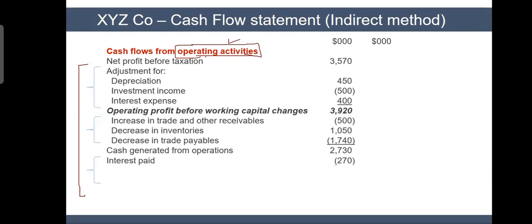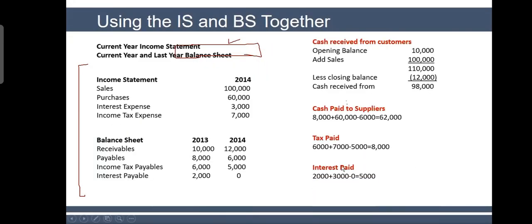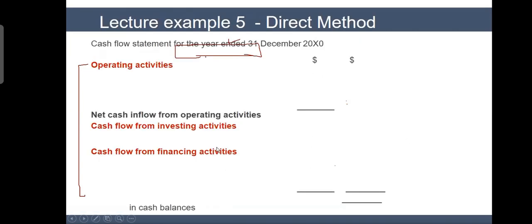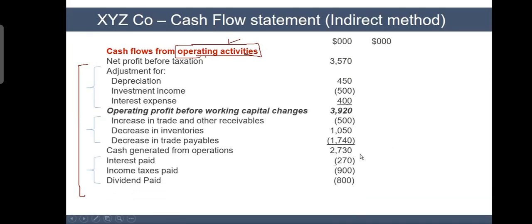We just calculated this for tax payable, if you remember. Do you remember, or should I go back and show you? We just did it here. Tax paid, same way. Opening tax liability was 6,000. This year's tax expense is 7,000. So my tax liability should be 6 last year plus 7 this year expense, 6 plus 7 is 13. But I don't see 13, I just see 5. Where is 8? 8 I have paid. So you will use this logic to find out interest paid, tax paid, and dividend paid.